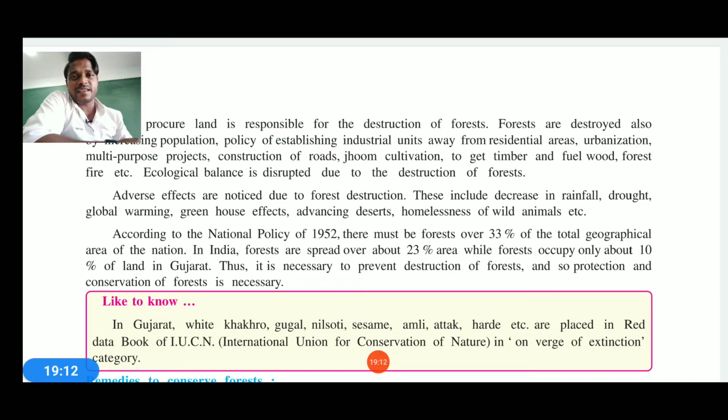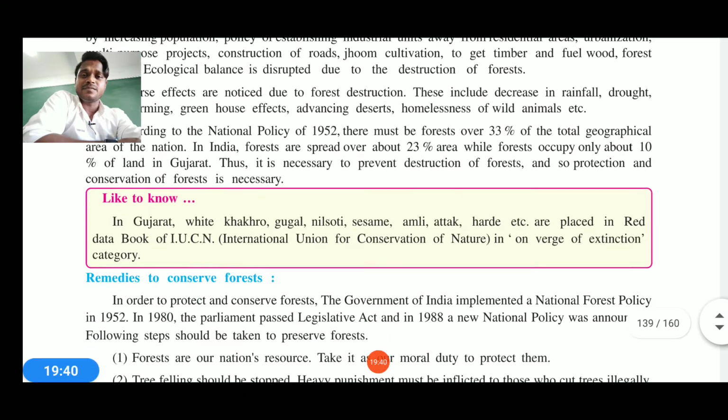So therefore we can say, according to the national policy of 1952, there must be forest over 33% of the total geographical area in our nation. But in India, forests are spread over only about 23% of the area, and of that, forest occupies only 10% of the area in Gujarat. So it is necessary to prevent the destruction of the forest, and so protection and conservation of the forest is very, very necessary, very, very important.